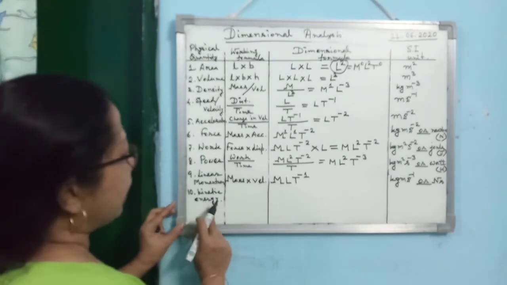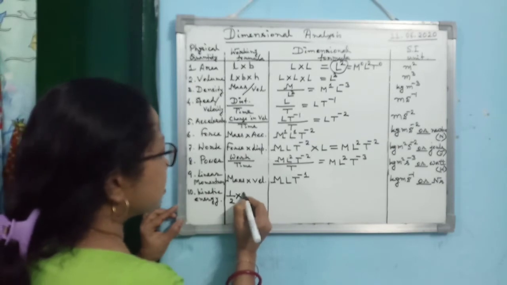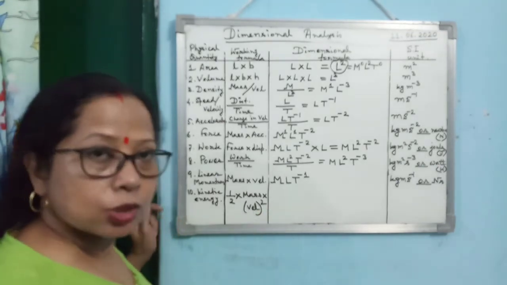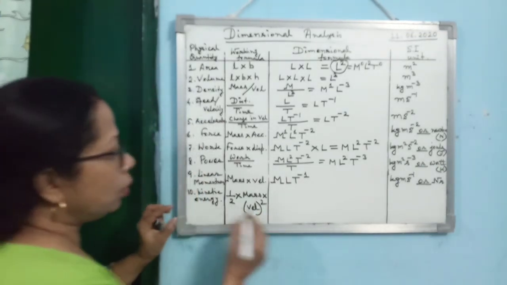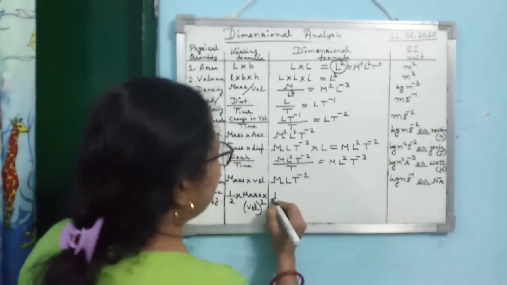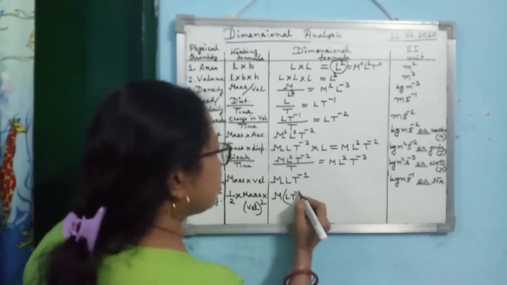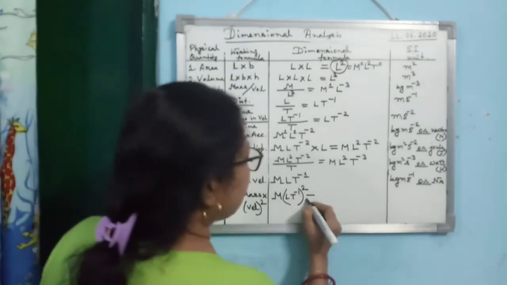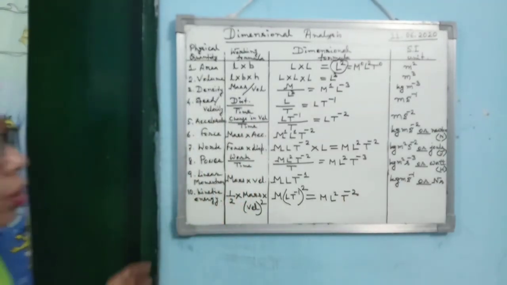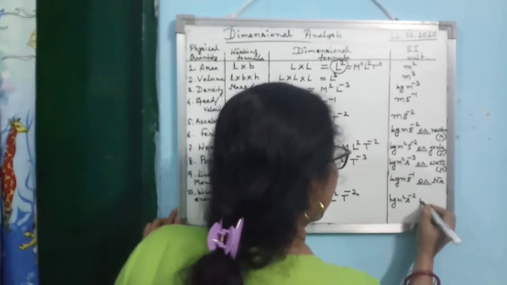Then the last one is kinetic energy. Now you know kinetic energy, how we write? Half mass into velocity square. I hope you can remember, half m v square. 10th standard you have done it already. So half has no unit, no dimension. So you can write for mass m, then velocity square. So what is velocity? L T to the power minus 1, whole square. So what are you getting? M L square T to the power minus 2. So you can write it as kg meter square second to the power minus 2.